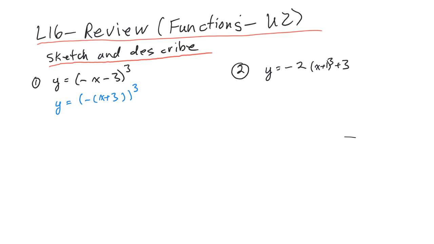Now, because of that, this is what happens with our transformations. So we start with y is equal to x cubed. So y is equal to x cubed goes to y is equal to negative x in brackets cubed. And then we end up with y is equal to negative of (x plus 3) cubed.